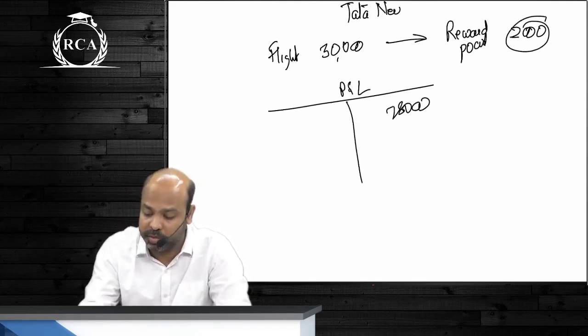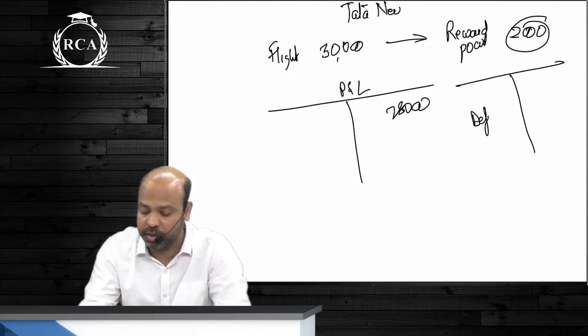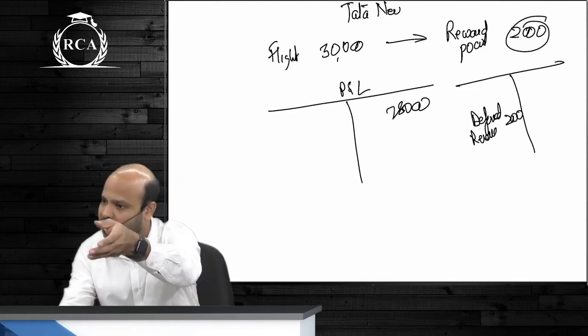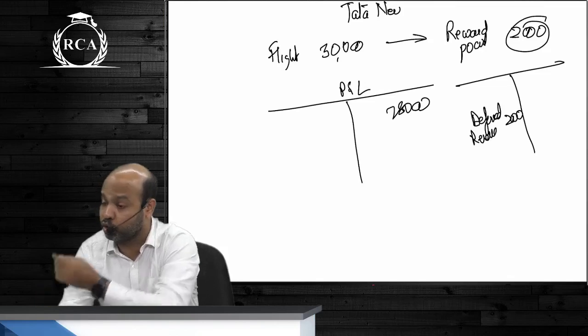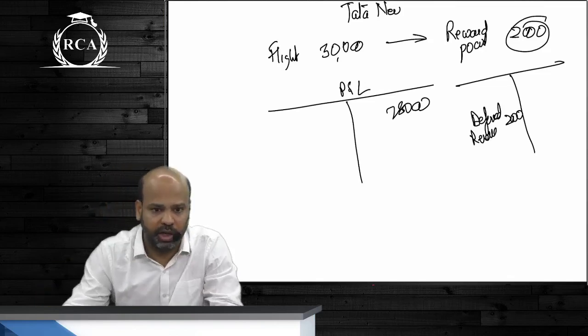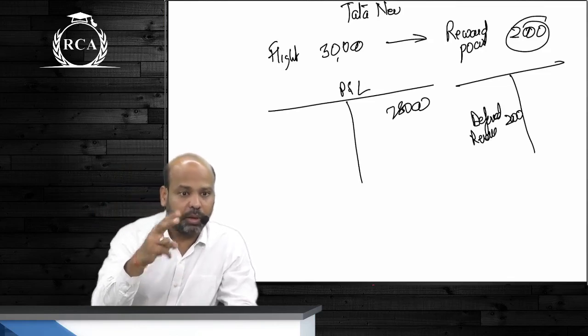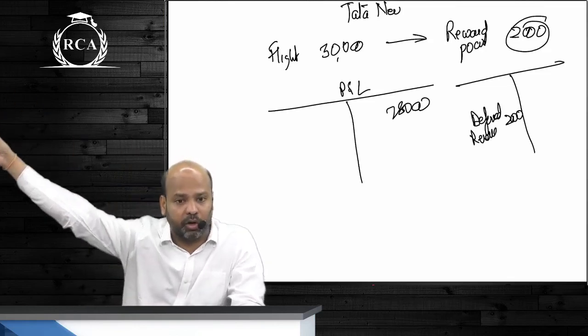The remaining 2,000, beta, is deferred revenue for them. Can you encash those points on a later date? Yes or no? To buy any product, beta, you can encash those points. So though you are paying 30,000 rupees to them today, in short, are you not giving them only 28,000 for the current purchase? The remaining 2,000 rupees, guys, are you not claiming it on a later date?